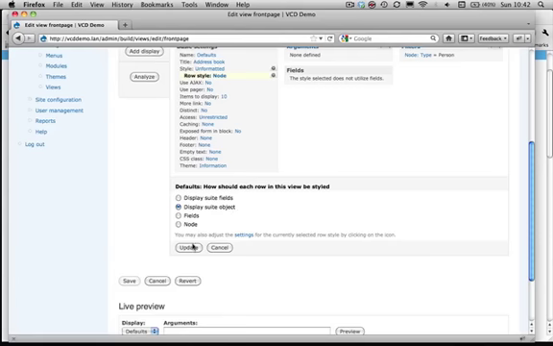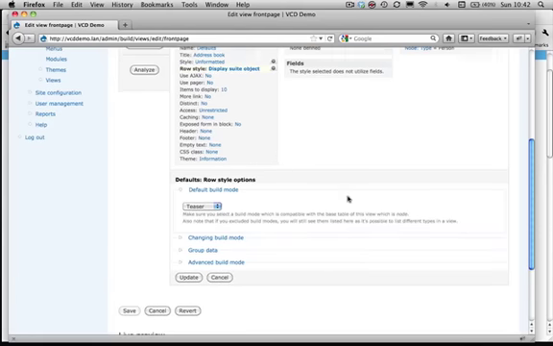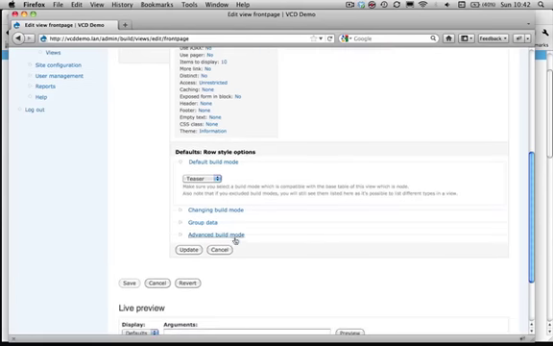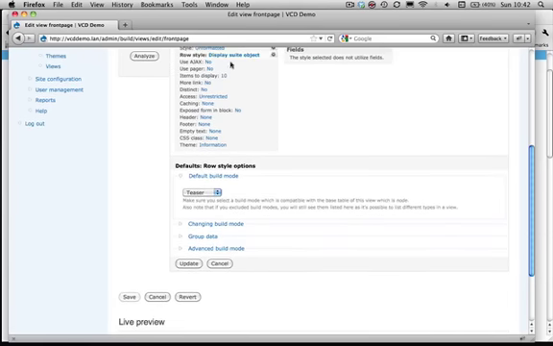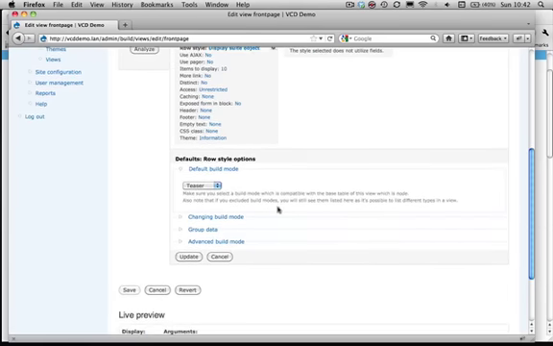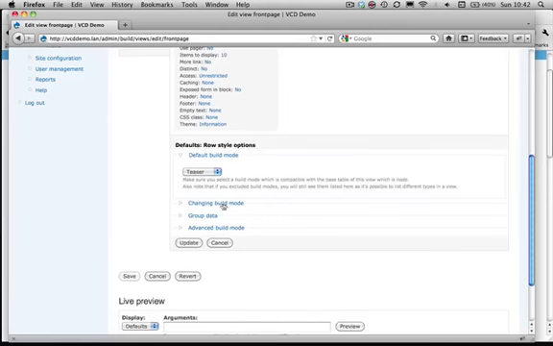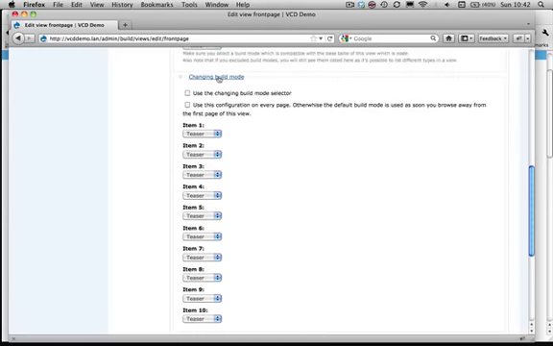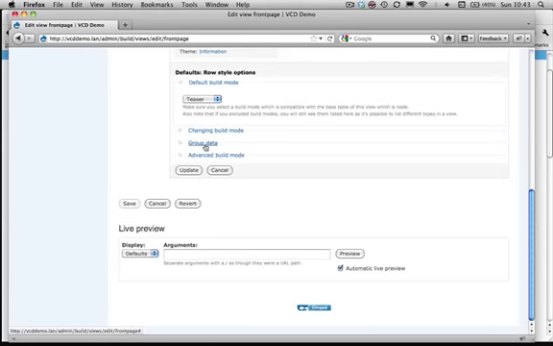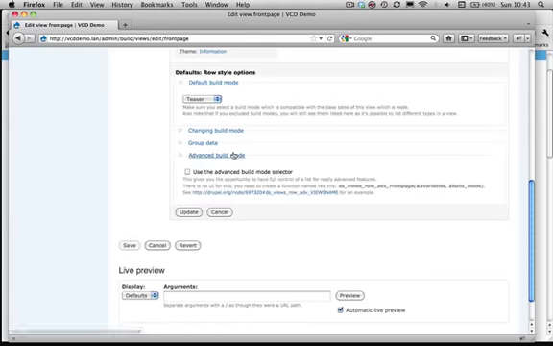So let's take the Display Suite Object row style, update, and you'll see that there are a lot of other settings coming about. You can still choose a default build mode. This is the same setting that you've been seeing when you're using the default node row style of views. But you've also got the changing build modes tab, group data, and an advanced build mode tab.